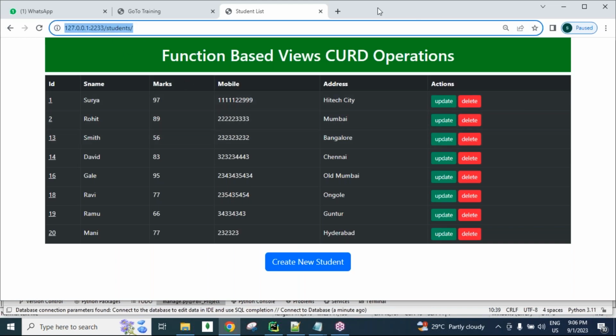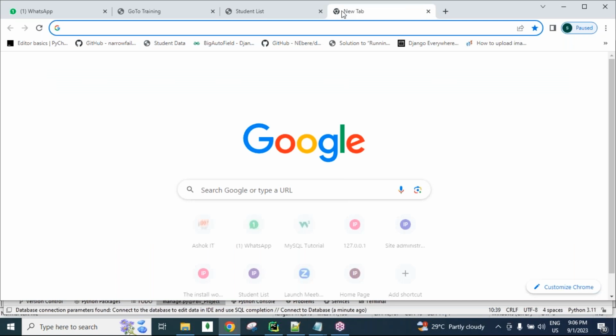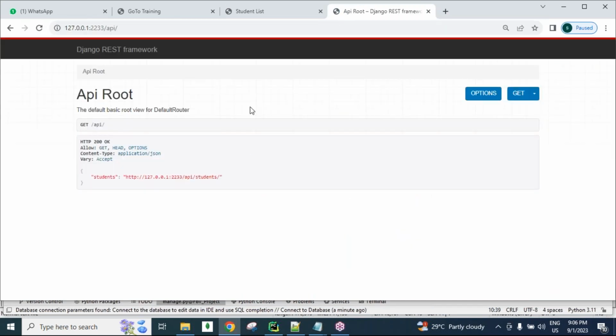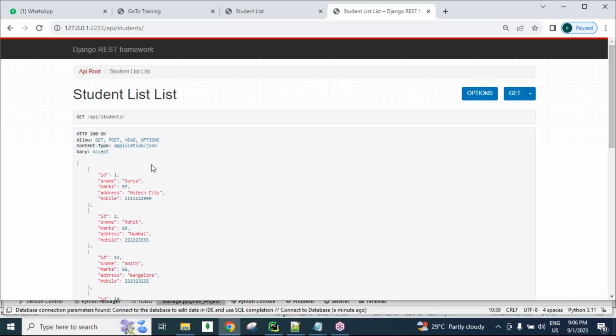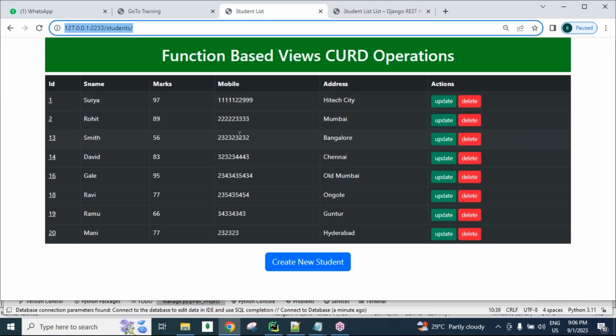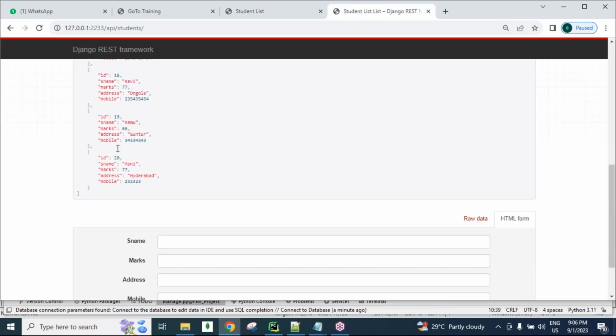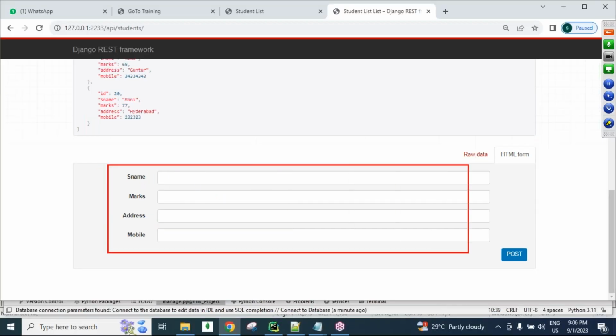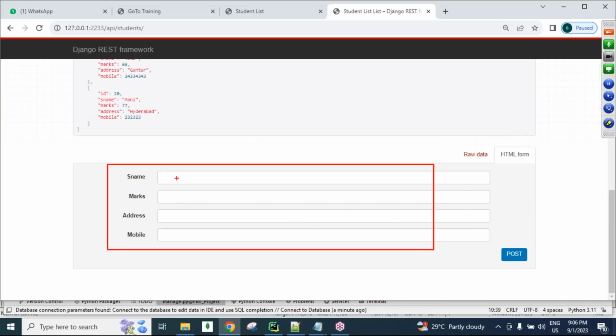And now this same API, same URL. One more thing here you can see: API slash is there. This is called the browsable API concept. If I click here, all available records we get. These are all the records here, guys. Now if I want to create a new record, see here, ready-made templates we get. Student name, student mark, student address, student mobile number we can enter, and then click the create button.